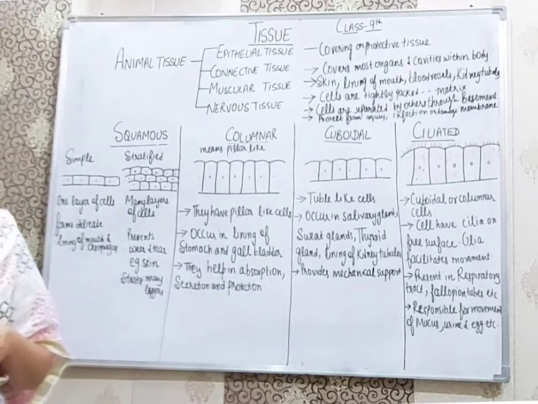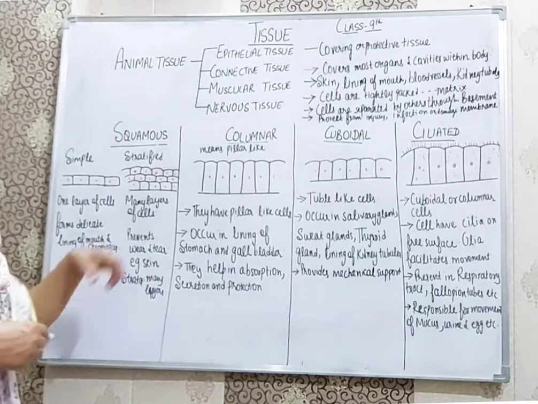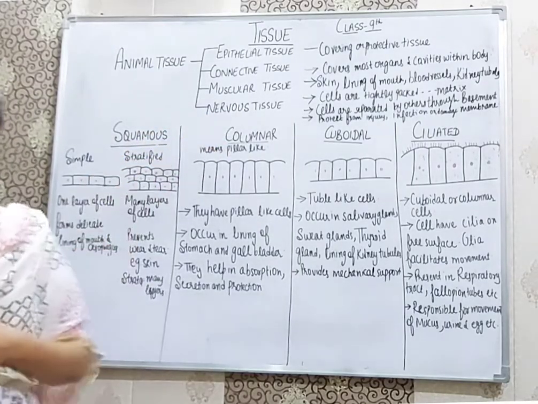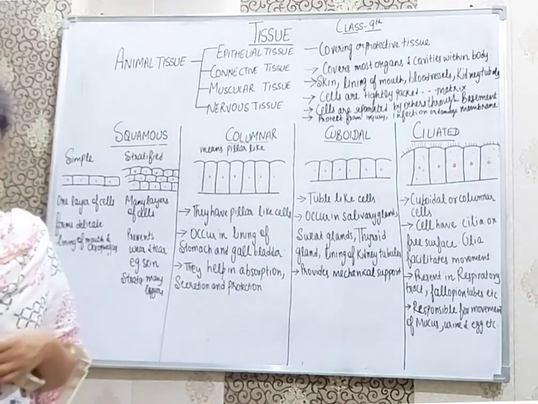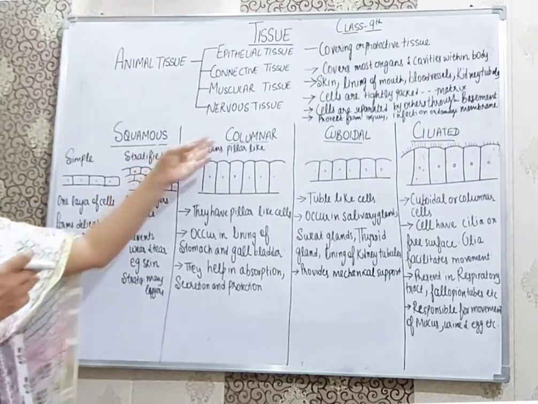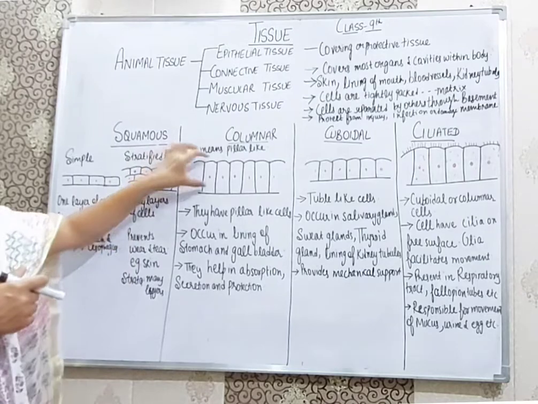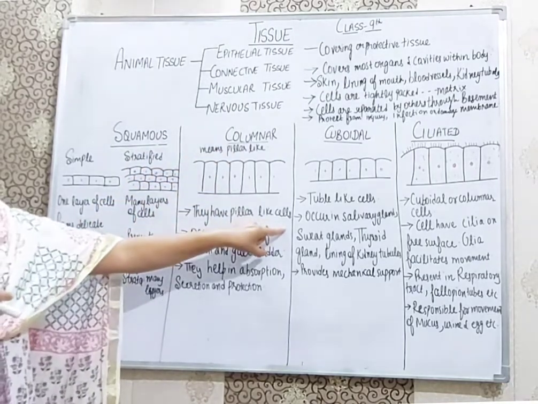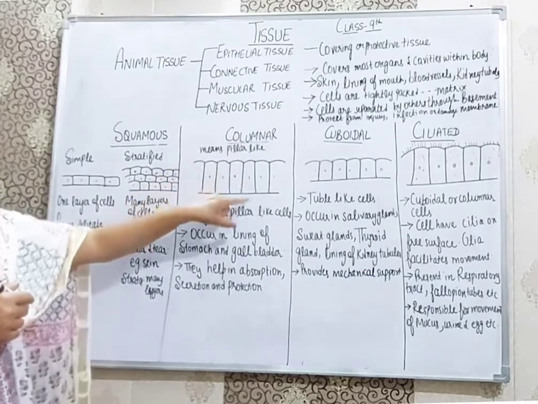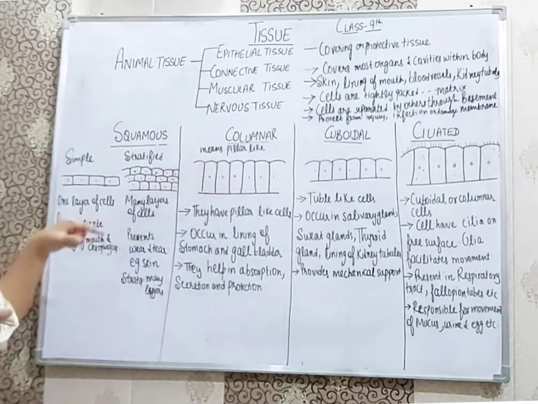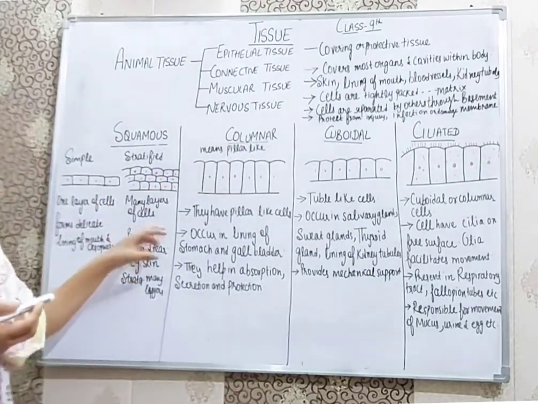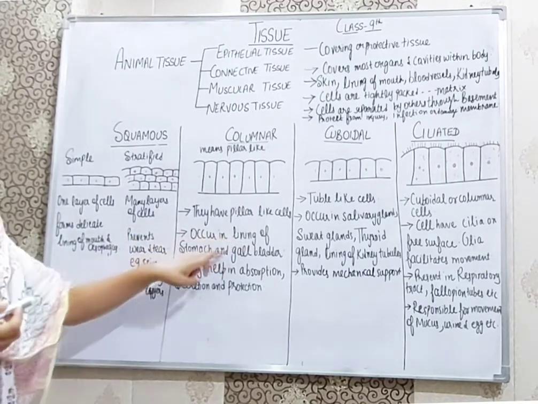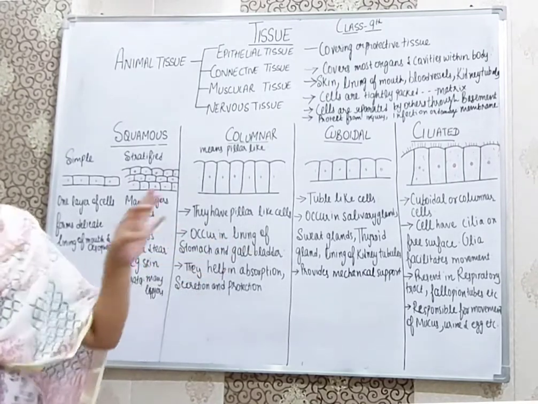Now the second type of epithelial tissue is columnar. As the word suggests, column means pillar-like, so these cells are pillar-like. They occur in the lining of the stomach and gallbladder.